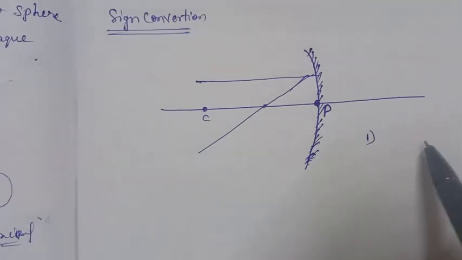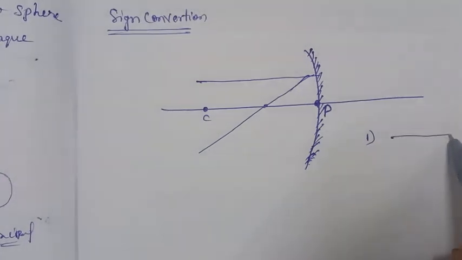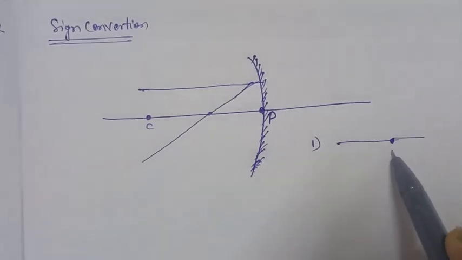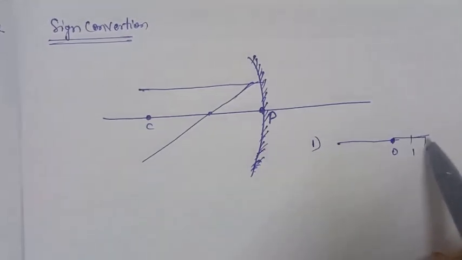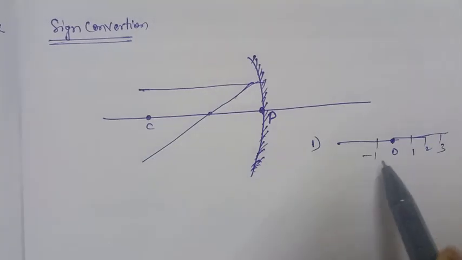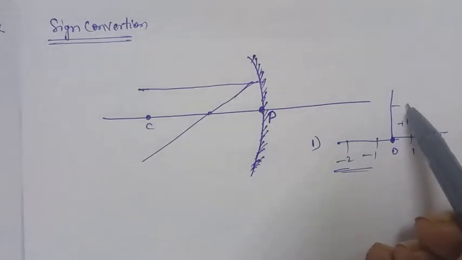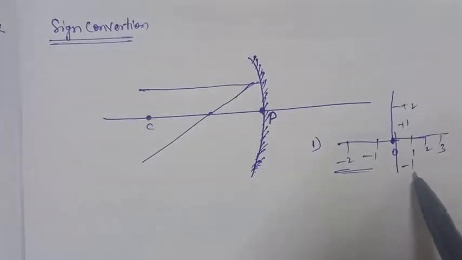We already have the number system: it is 0 here, then 1, 2, 3 on this side, and -1, -2 on the other side. Similarly, upward it is +1, +2, and downward -1, -2.